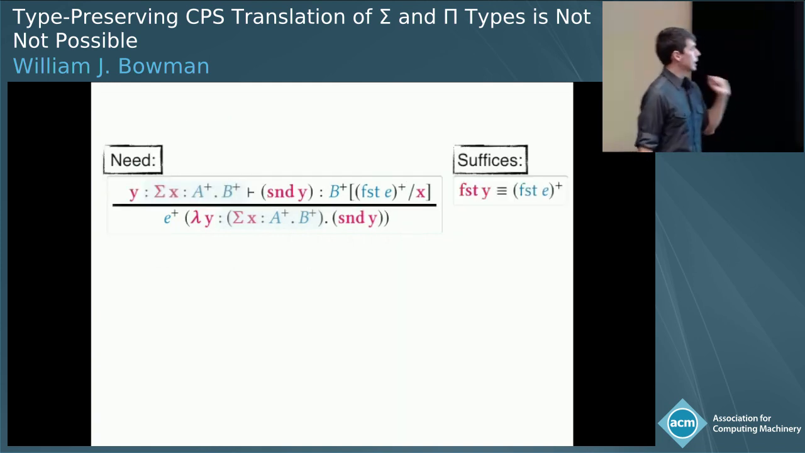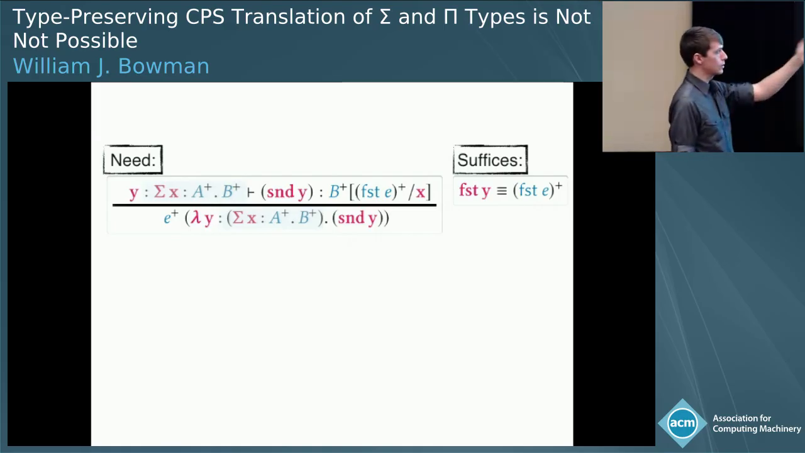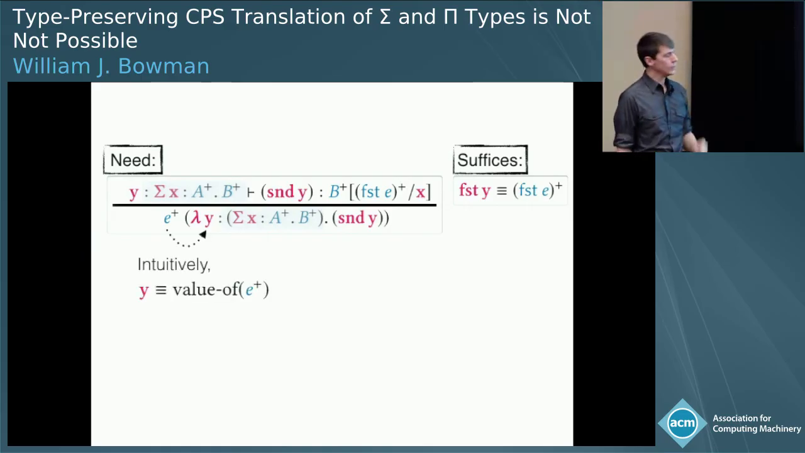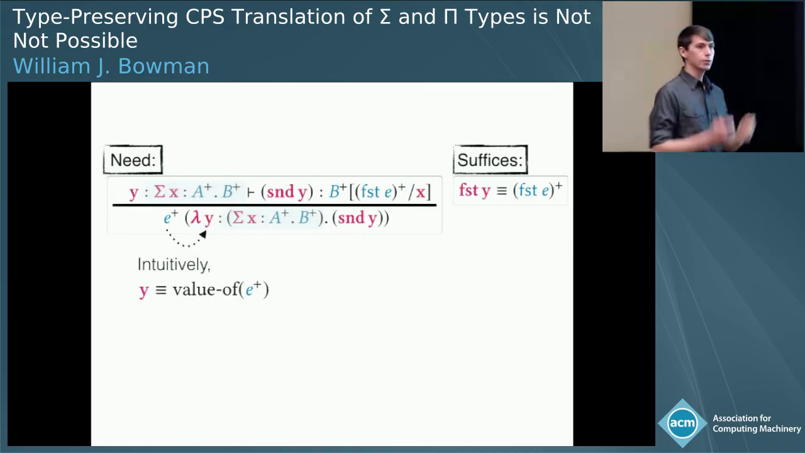Okay, so this is our goal. We have our computation applied to its continuation. We have an arbitrary Y. We need to show that second of Y has the type B plus with first of E for X. And it suffices to show that these two terms are equivalent, first of Y and the translation of first of E. Now, to see why this might be true intuitively, note that in CPS, what's going to happen is that this computation E plus is going to run down to a value. And once it gets a value, it will pass that value to its continuation as the variable Y.